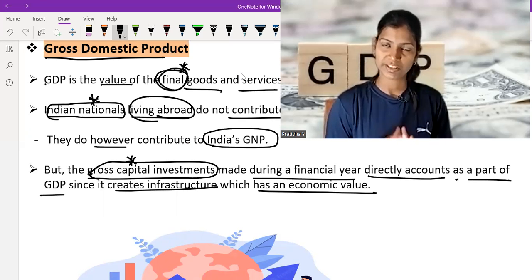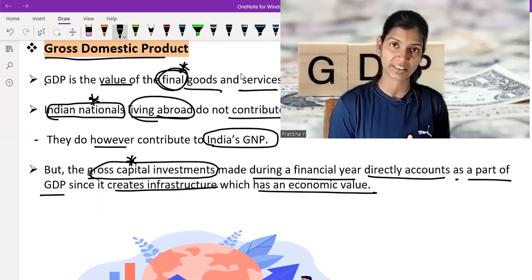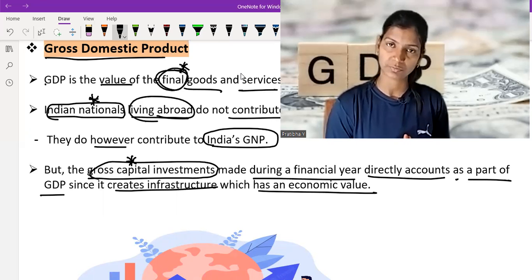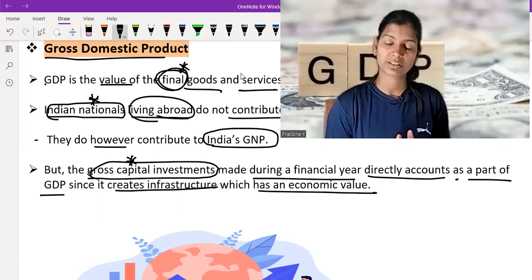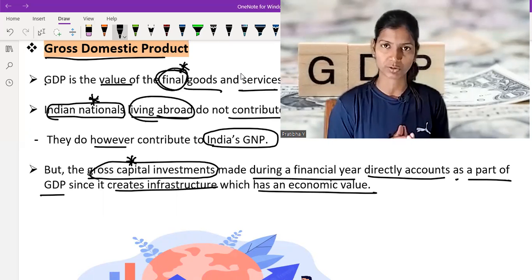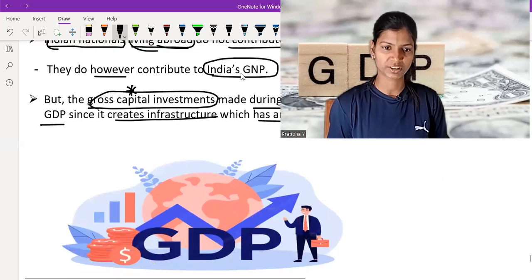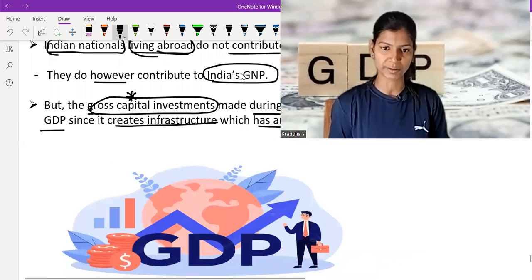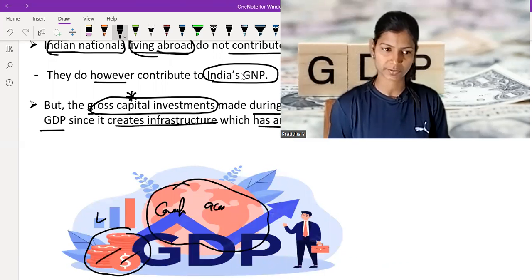So remember: what is under GDP, what contributes to GDP, what contributes to GNP, whether investment is part of GDP or GNP, and whether the contribution of foreign nationals is calculated in GDP or GNP. All these questions are clear through this small topic. In this picture you can see the logo of GDP. This concept is accepted all over the country and is related to economics.